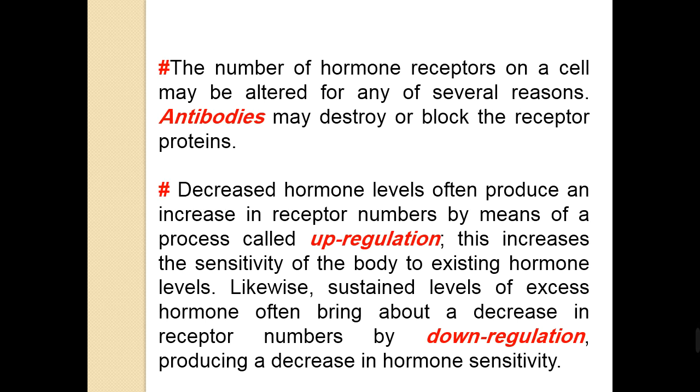Likewise, a sustained level of excess hormone, if the hormone level increases, often brings about a decreased number of receptors by a condition called downregulation. Downregulation produces a decrease in hormone sensitivity. So, when the receptor number increases, the hormone sensitivity of the cell will increase, while when the number of receptors decreases, the hormone sensitivity will decrease.